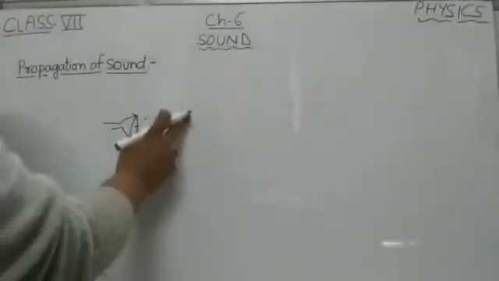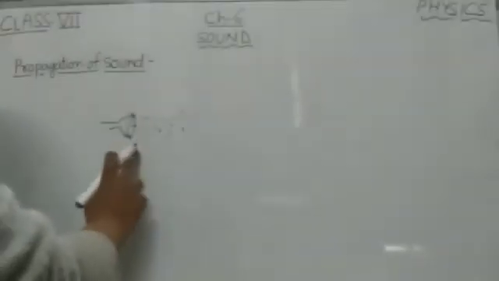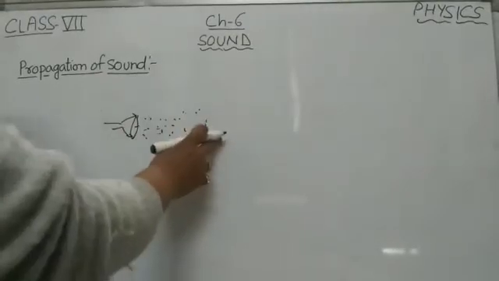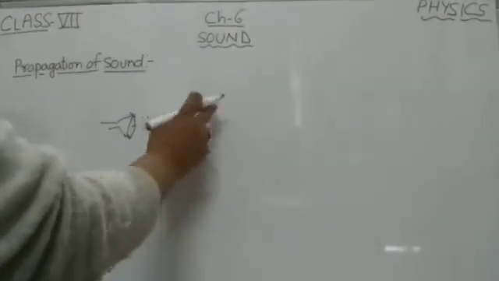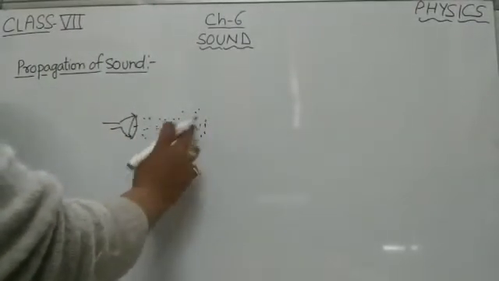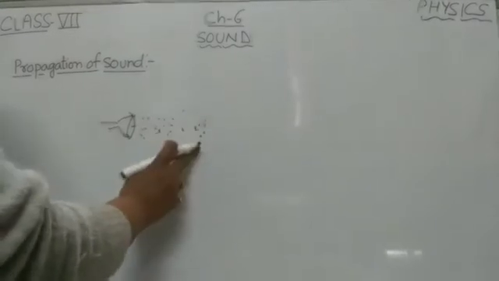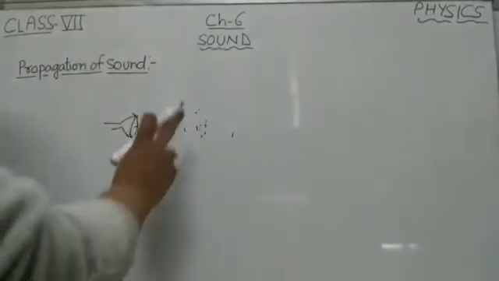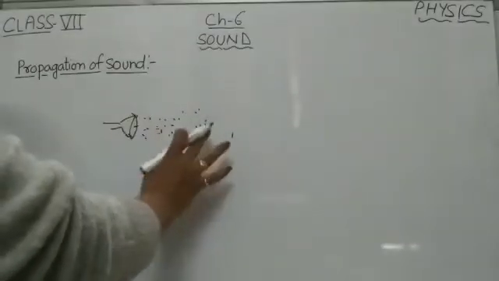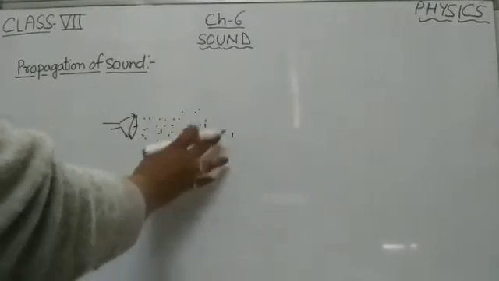These vibrating air molecules pass on their motion to the next layer of molecules. Now they also start vibrating back and forth. This process goes on and ultimately all the air molecules around the sound producing object start vibrating back and forth just like the vibrating object.